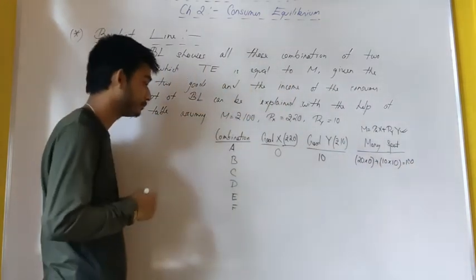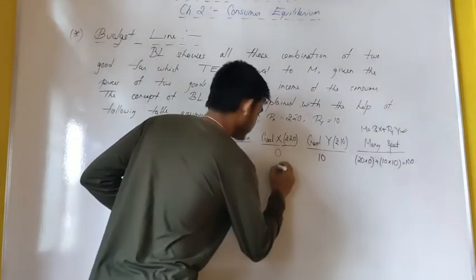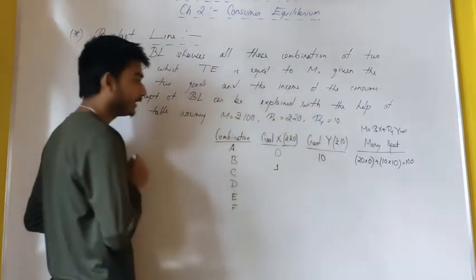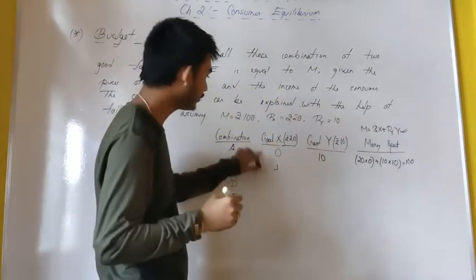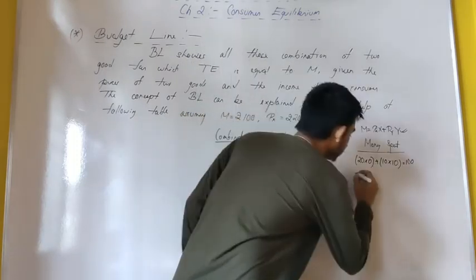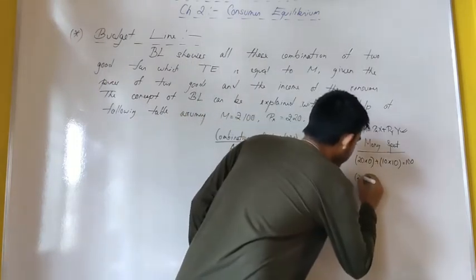Now let me move a little bit further. He wants to consume 1 unit of good X. If he consumes 1 unit of good X, what is the total expenditure on good X? 20 into 1.